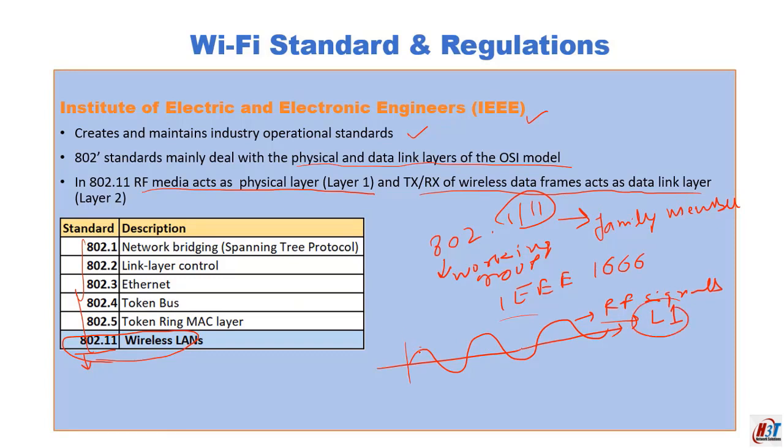And the frames which travel over these RF signals are known as the data link layer, which is layer 2. This 802 standard also has Ethernet, logical link control, token bus, and network bridging. But in this course, we will mostly discuss 802.11, which is used for wireless LAN.